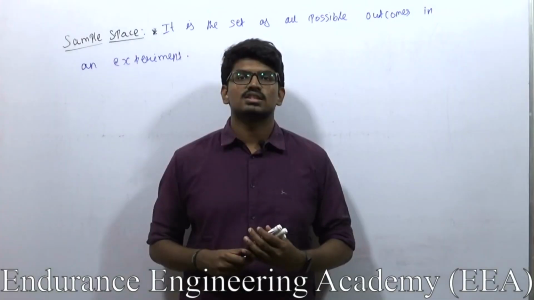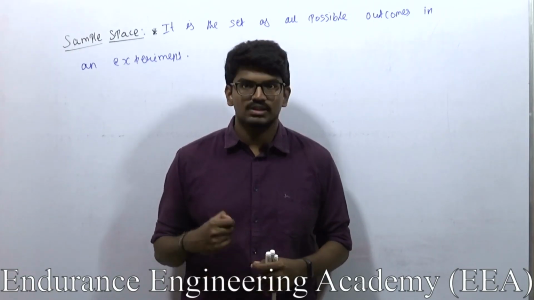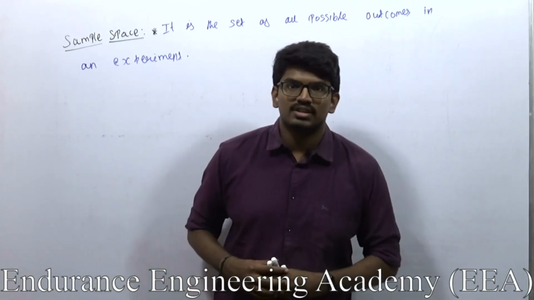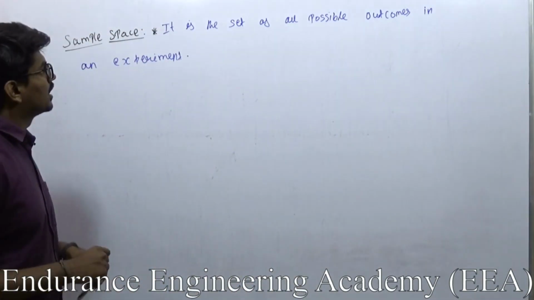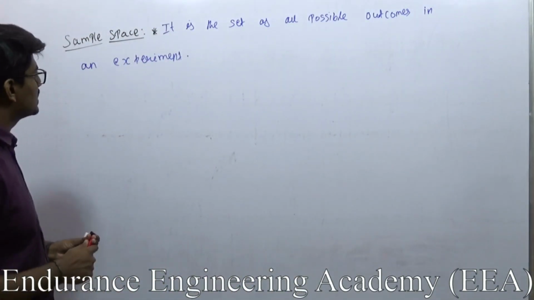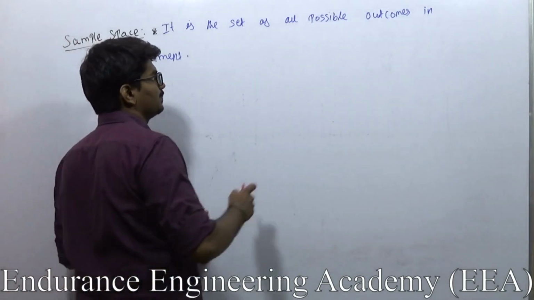So we are going to discuss a few more terms in probability. First is a sample space. What is meant by a sample space? It is a set of all possible outcomes in an experiment. So what does it mean?